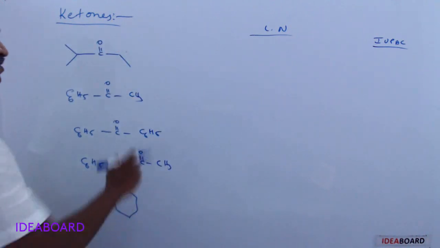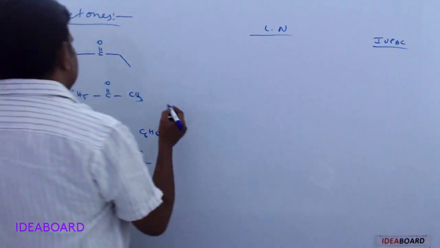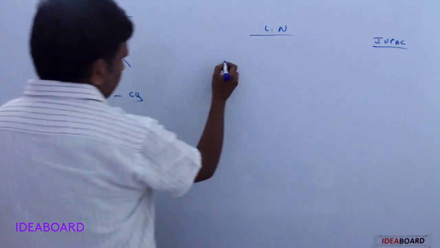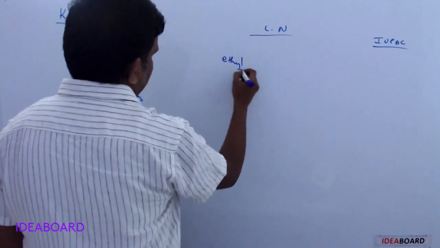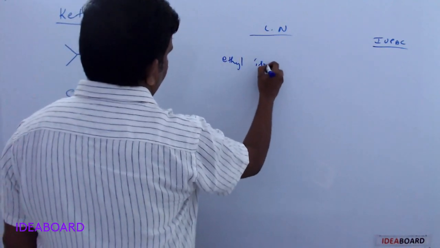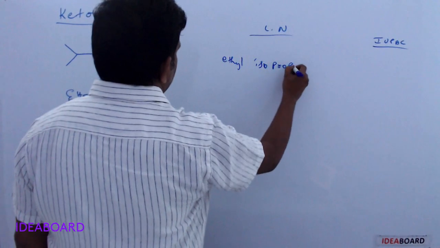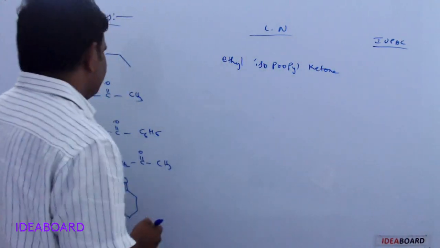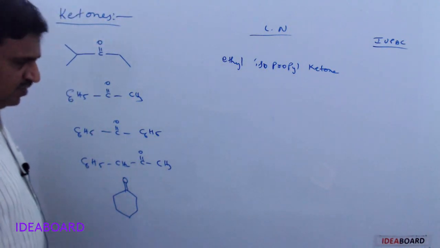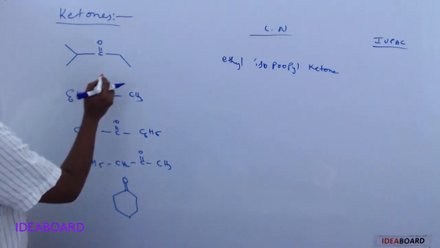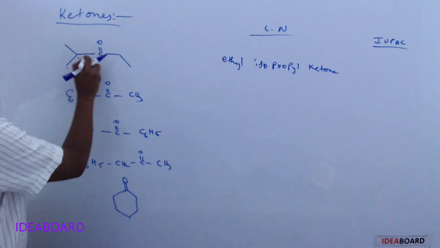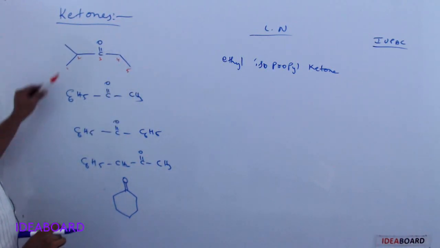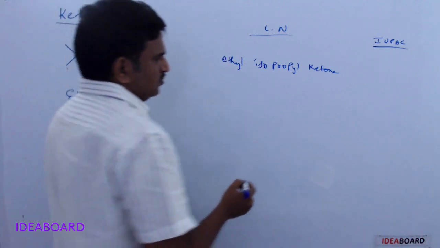Here, say this compound's common name: this is an isopropyl group, this is an ethyl group. So we get ethyl isopropyl ketone. And the IUPAC name for this compound: you can write 1, 2, 3, 4, 5 carbons, and at the second place we have a methyl group.